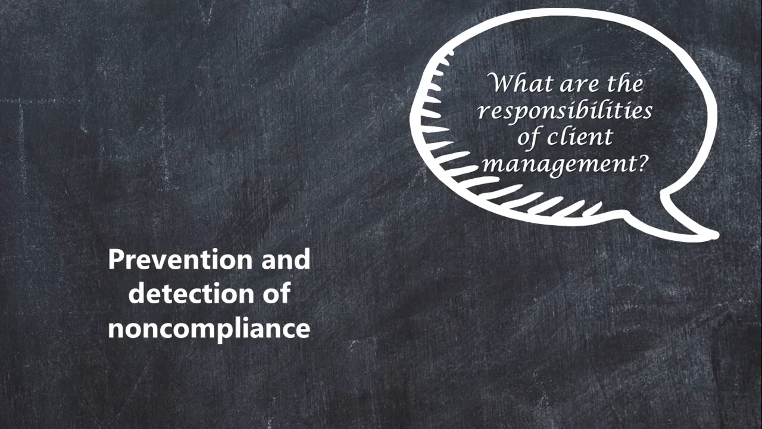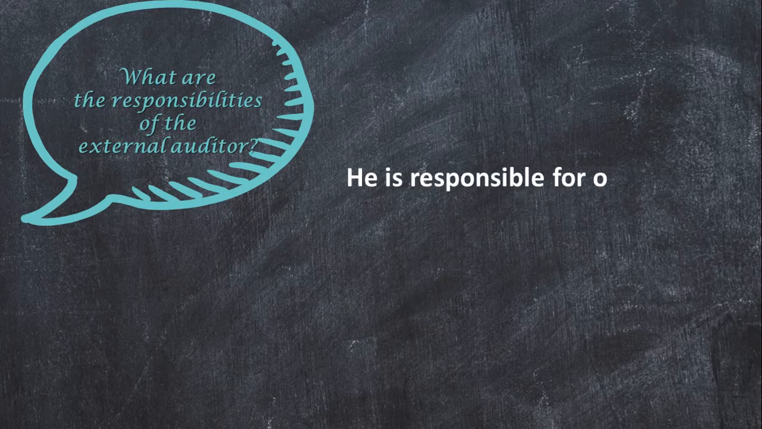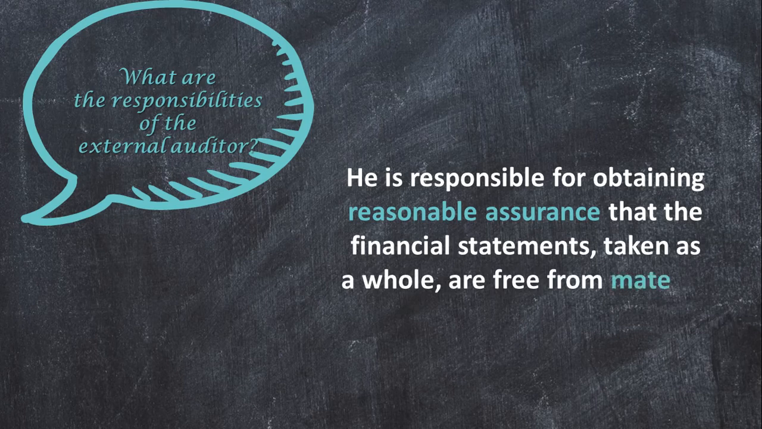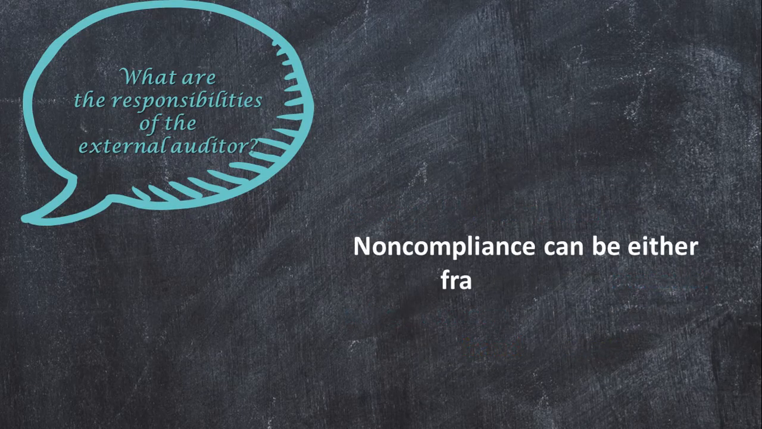What about the external auditor? At the onset, let us point out that the responsibility of the auditor has not changed. He is still responsible for obtaining reasonable assurance that financial statements taken as a whole are free from material misstatement, whether caused by fraud or error. But since non-compliance can be either fraud or error, it is to be expected that the inherent limitations are greater for NOCLAR for the following reasons.